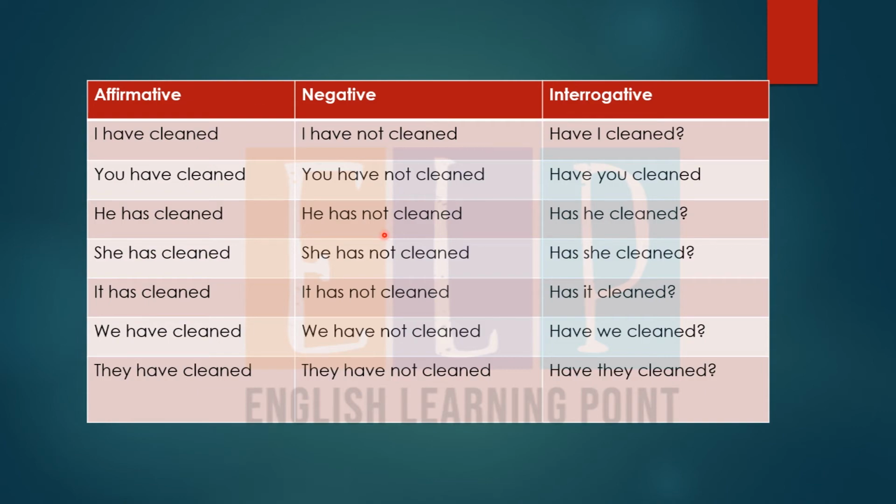It is very easy to make negative and interrogative sentences. We just need to put not after our helping verb. And while making an interrogative sentence, we just need to use our helping verb before the subject. So it's quite easy to understand.